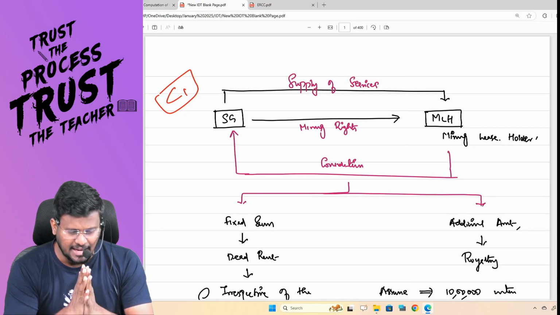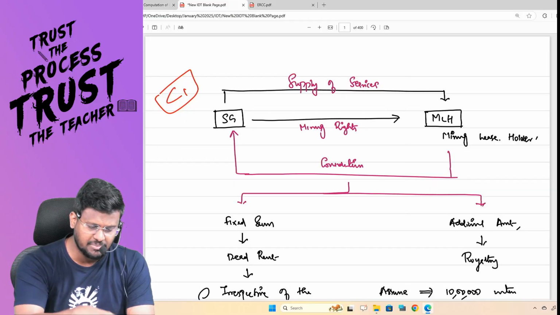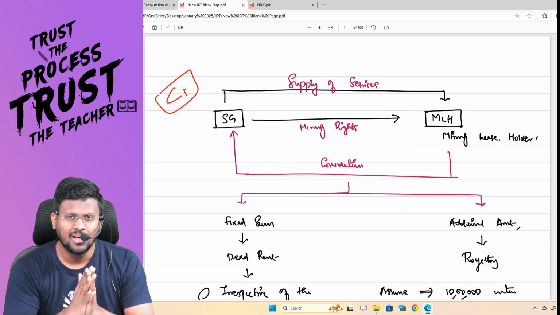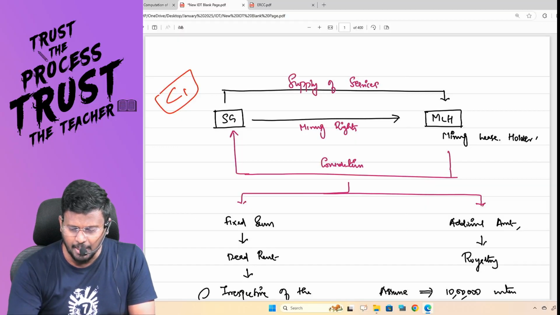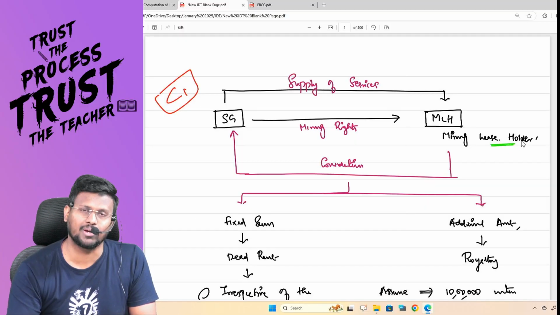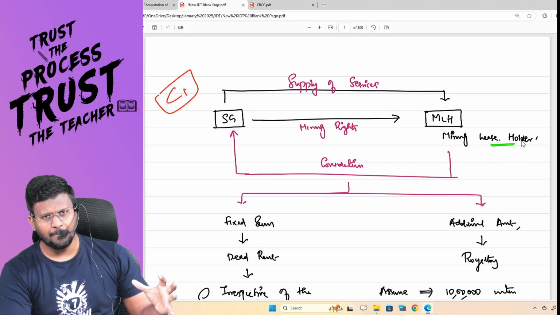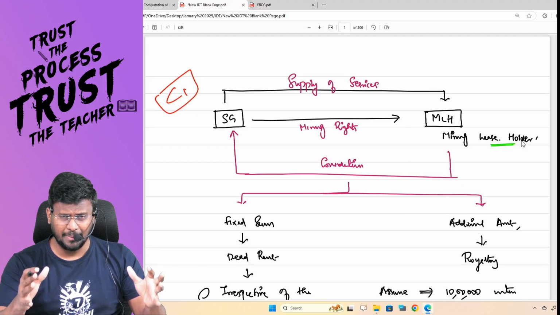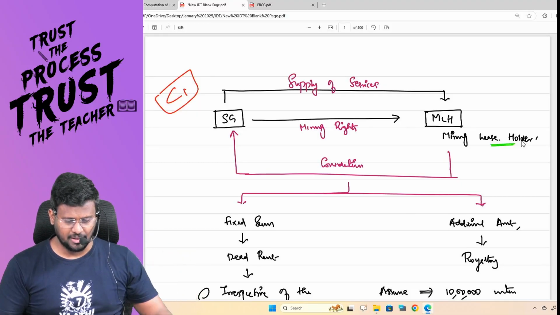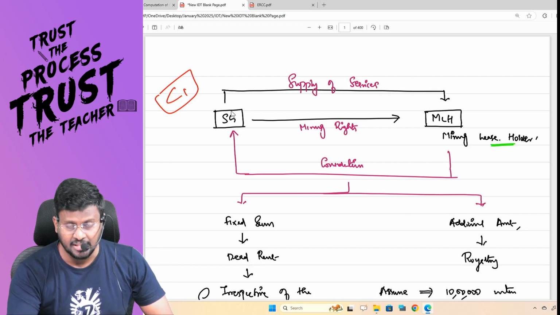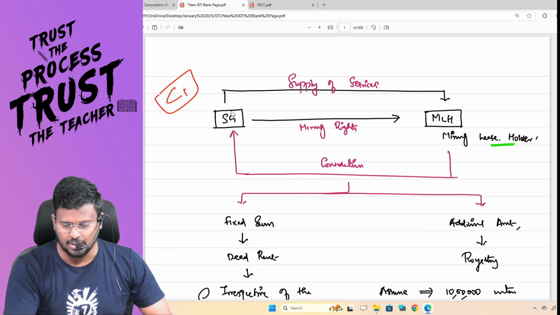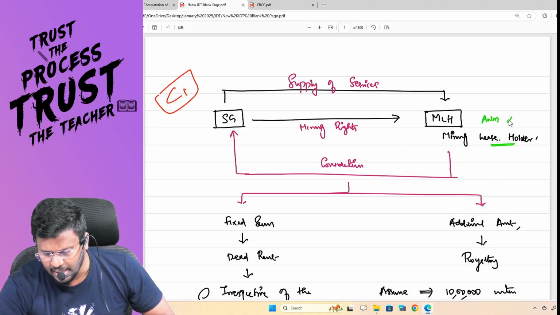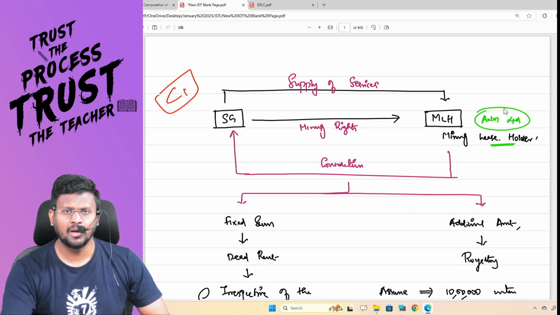There are two characters in this situation, scene number 1. Number 1 is the state government and number 2 is the mining leaseholder. There is a place or area where you can mine. This place is owned by the state government. The state government is giving the mining rights to that mining leaseholder, for example, ANM Limited.